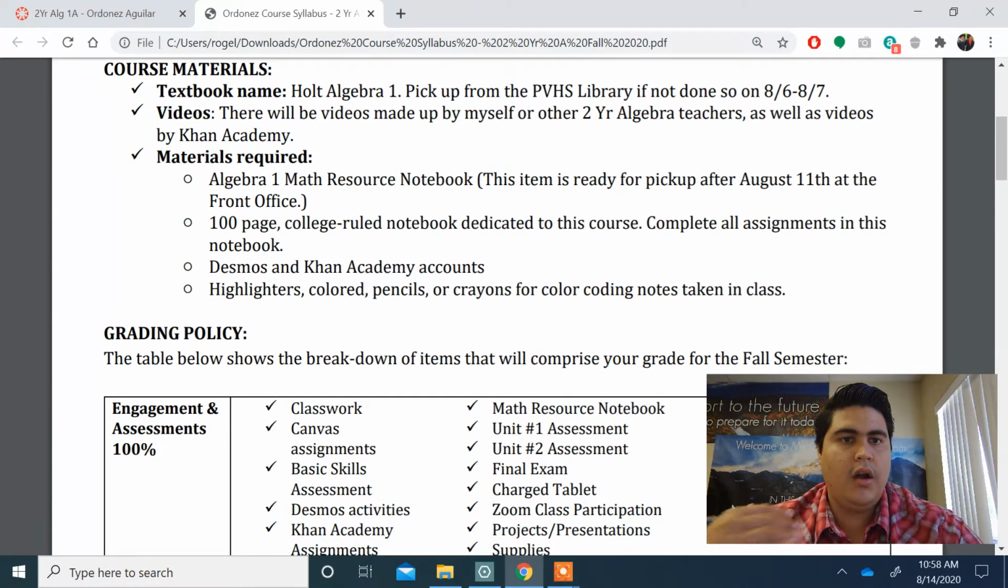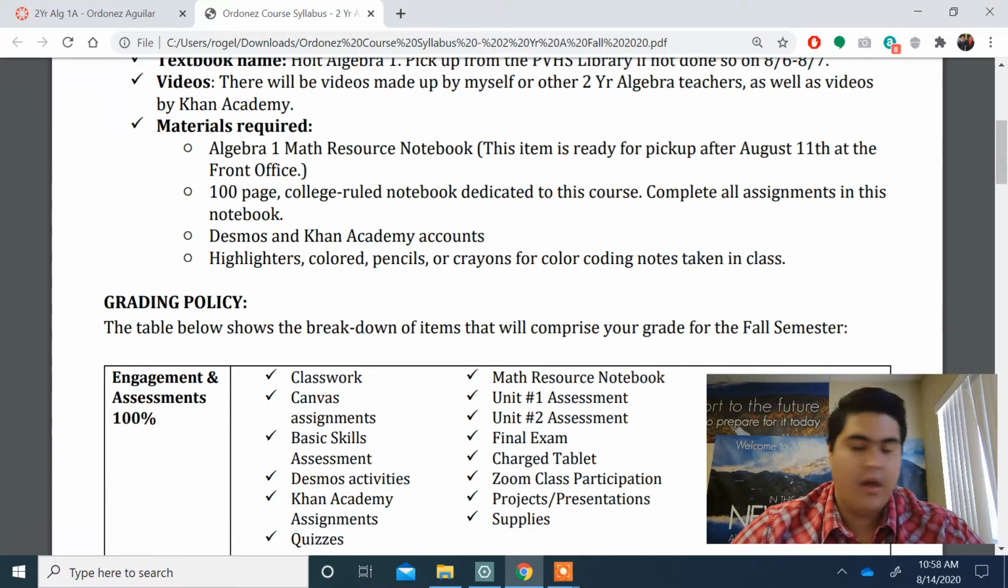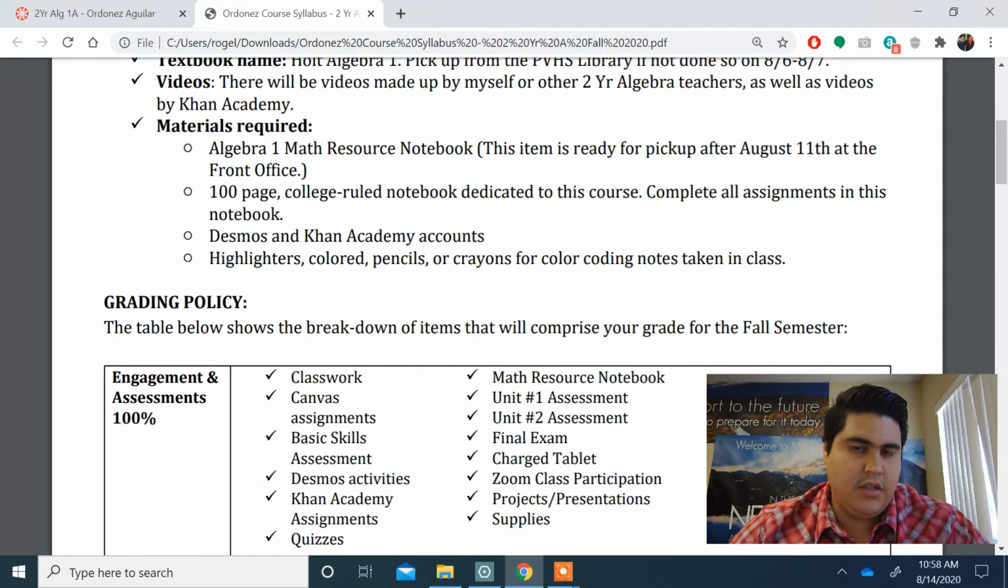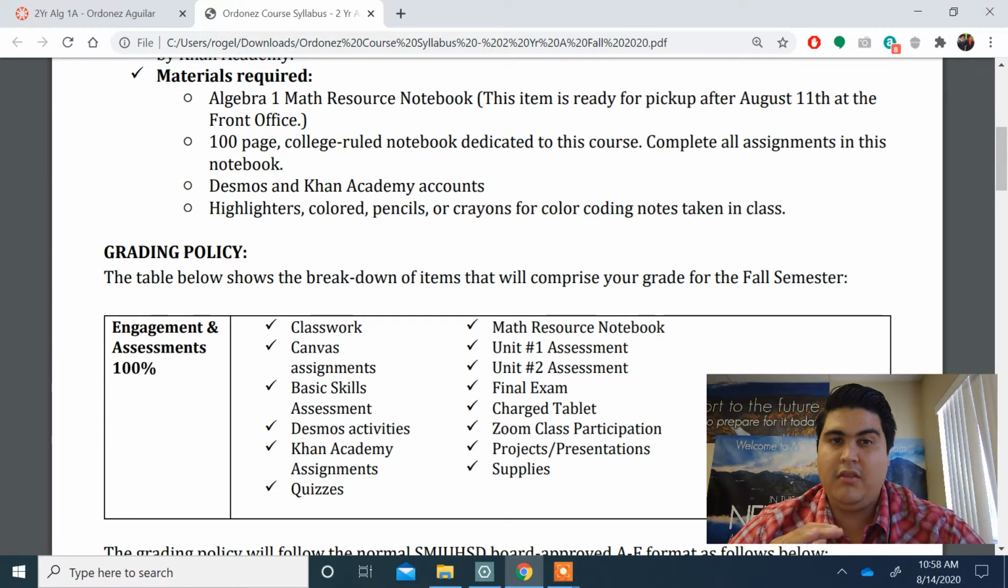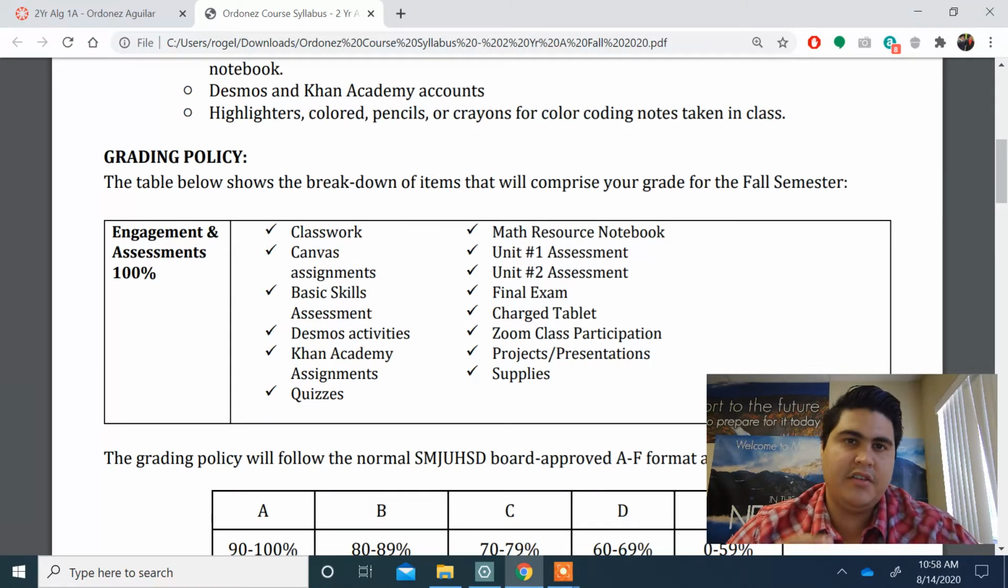Again, materials required, the book. You will need a notebook for this class, a 100-page college rule notebook. I don't think I have one here, but it's just a regular notebook that you can take notes in. In that notebook, you can take all your notes and write all your assignments. You're going to be creating some Khan Academy accounts. Later on, we'll work on that. You might want to have some highlighters, colored pencils, crayons, things like that.